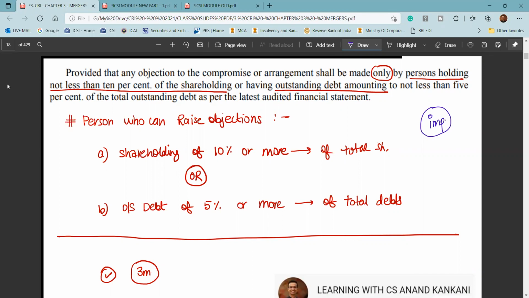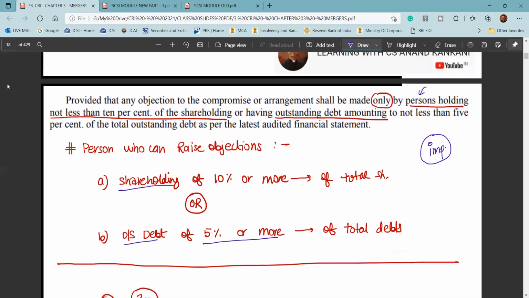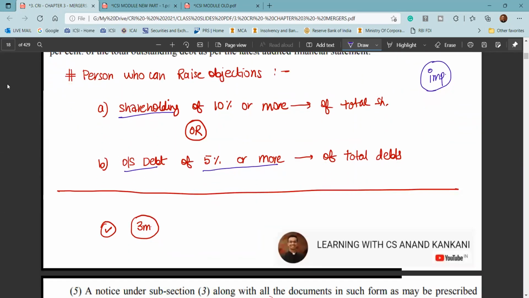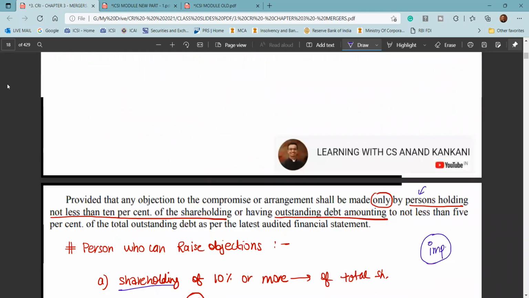So who all can raise objections? So the person who is holding the, now just remember, here the word is not member, here the word is any person. Okay, so a person holding the shares of 10% or more, and then a person having an outstanding debt of 5% or more of the total debts can raise objection. Don't write the word member here, you may lose marks, right? So like I had mentioned that time also, that it can be asked for 3 marks.